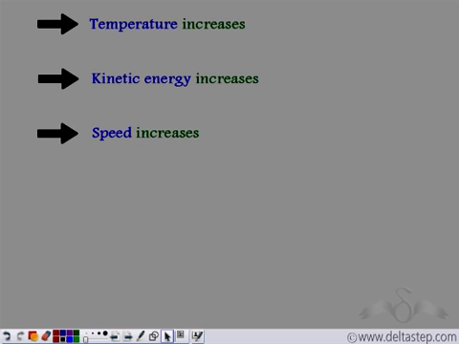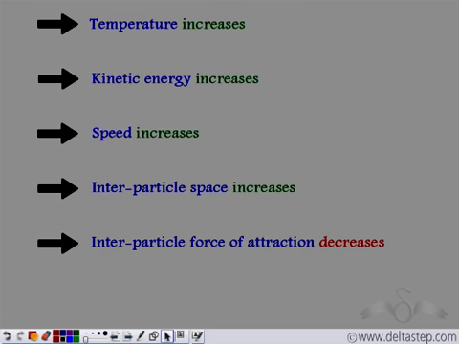This increase in speed leads to a greater interparticle space between the particles of matter, due to which the interparticle force of attraction decreases. And this leads to the liquid changing into the gaseous state. So this is how a liquid changes into the gaseous state, or this is how boiling or vaporization takes place.